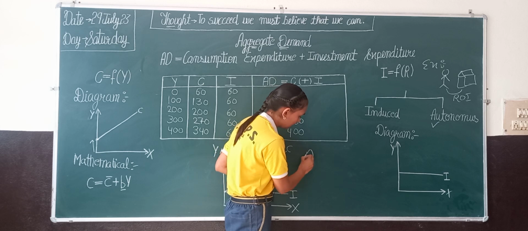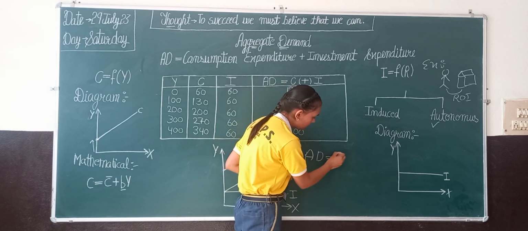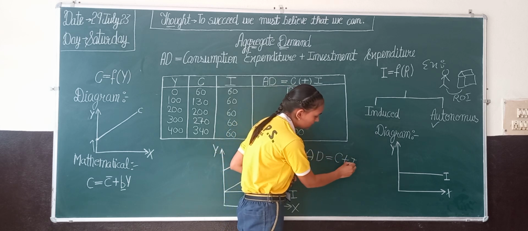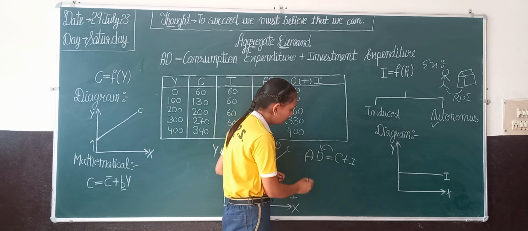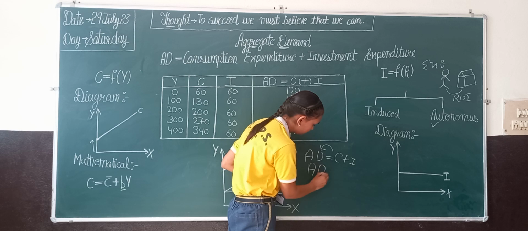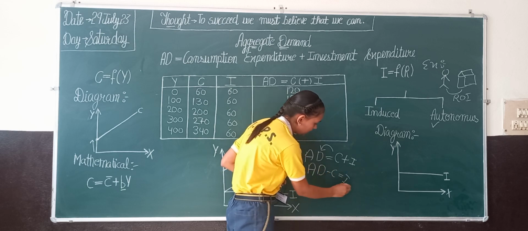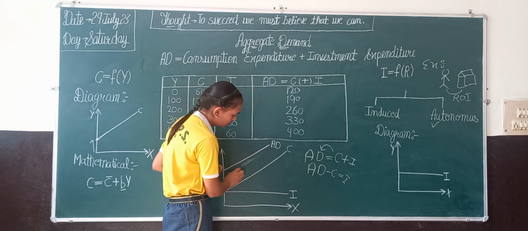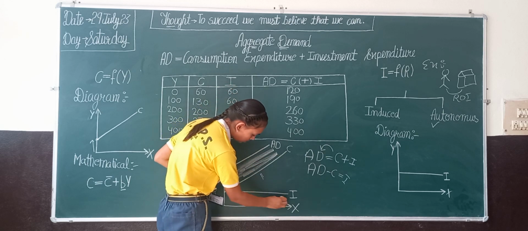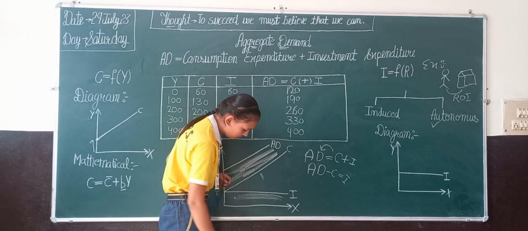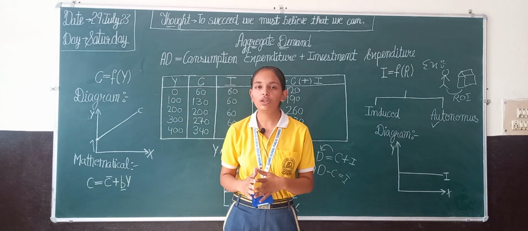Now when we know that aggregate demand is the sum total of consumption plus investment, what if we took this here? It turns into negative. This means that this part is equal to this. This is all about aggregate demand.